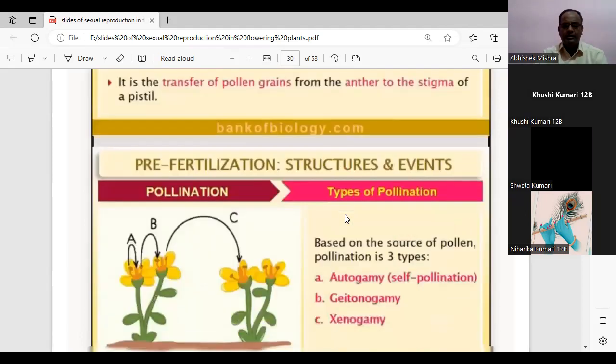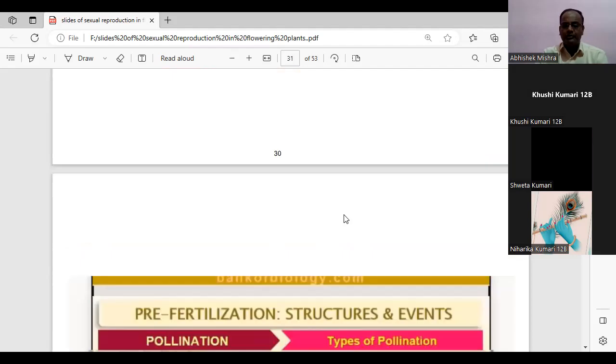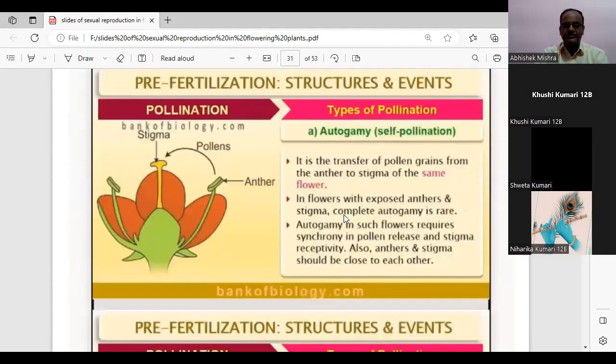Now, based on the source of the pollen, pollination is of three types: autogamy, which is self-pollination, and geitonogamy and xenogamy. Both geitonogamy and xenogamy are types of cross-pollination. And first of all, we will discuss autogamy.